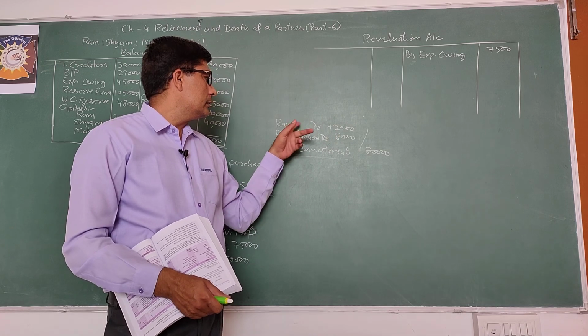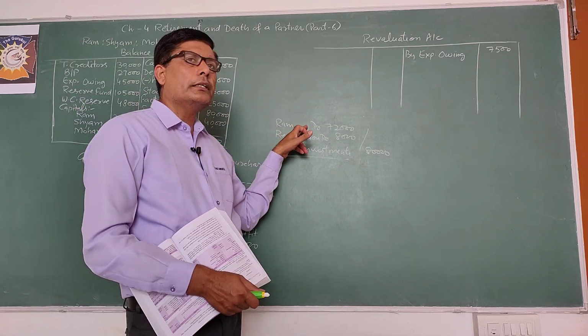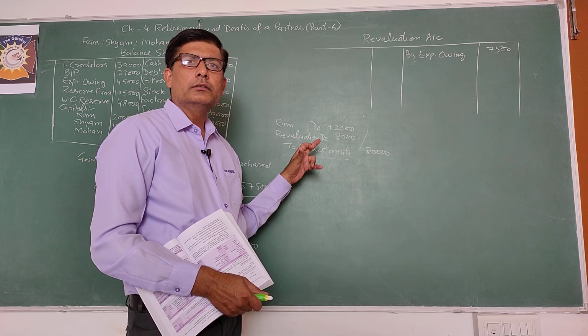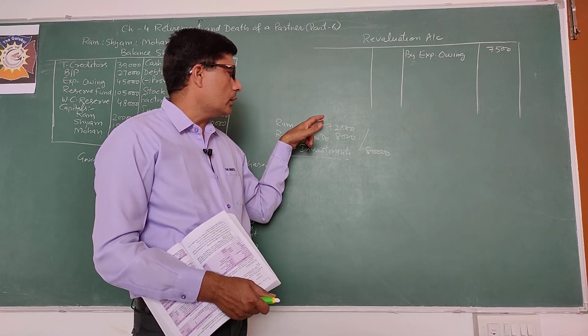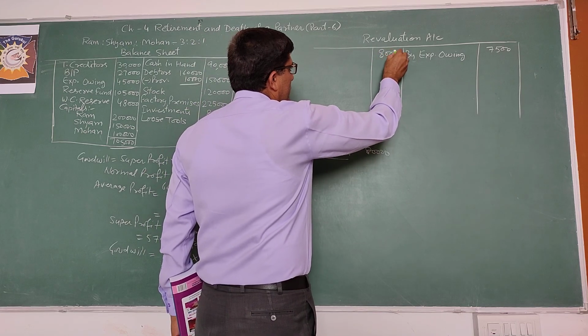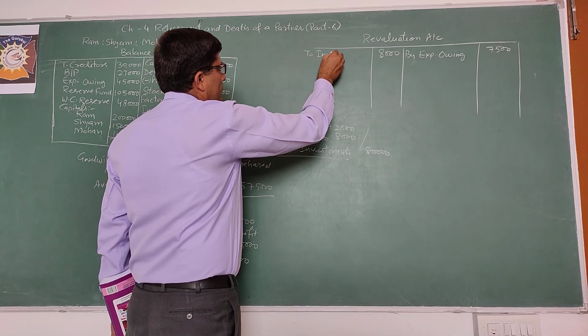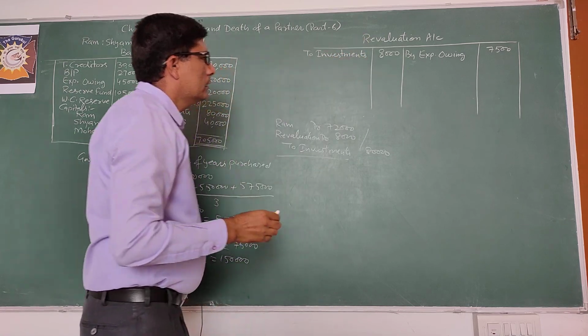Ram has taken these investments at 72,000, so Ram's account is debited by 72,000. 8,000 is the loss, so you will record it to the debit of revaluation account. So record to the debit 8,000 to investments, reduced by 8,000.